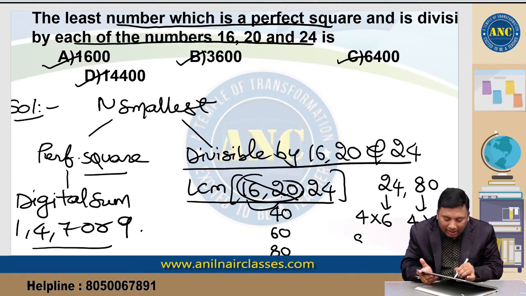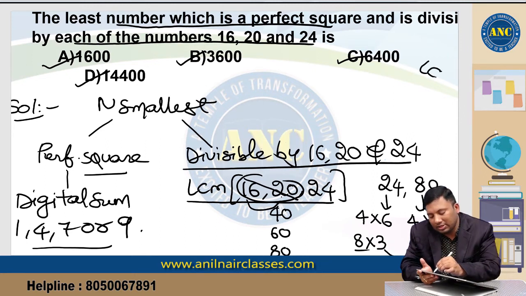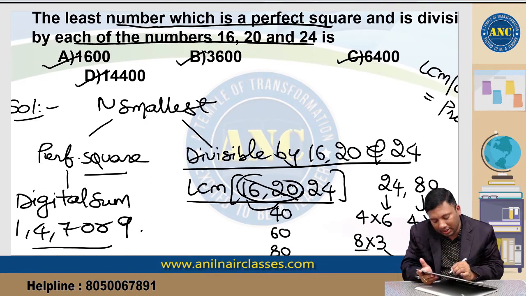Here we can write it as 8 into 3, and here it is 8 into 10. 8 is common, take it out. 3 and 10 are co-prime numbers. The LCM of co-prime numbers is always the product. 3 tens are 30. So the answer for this is 240.